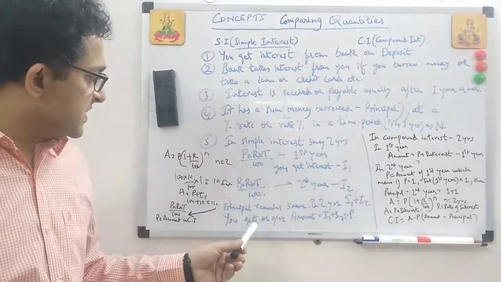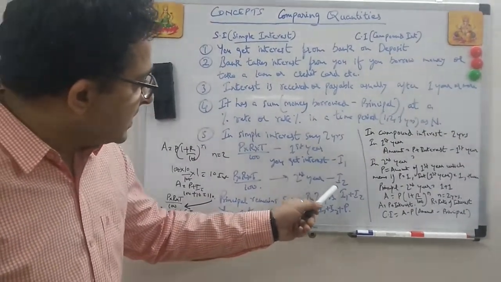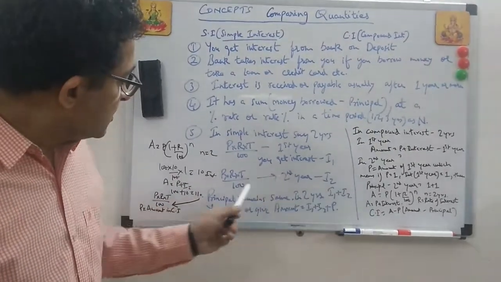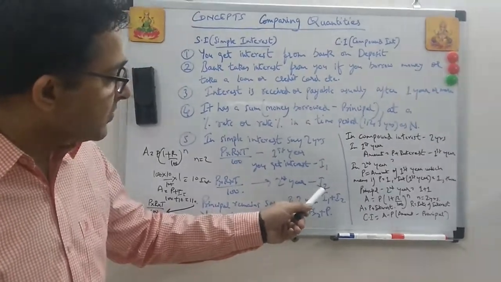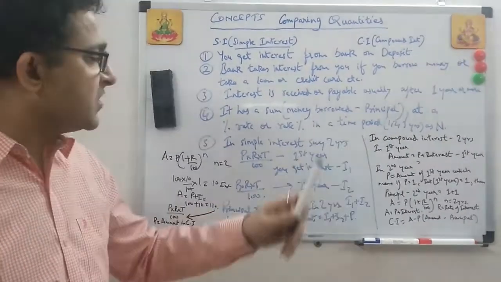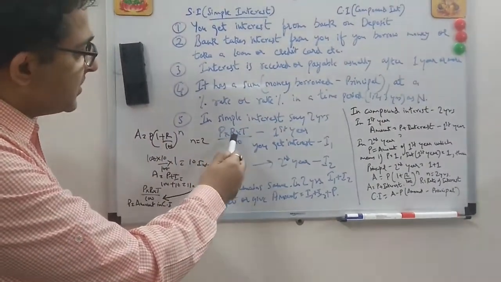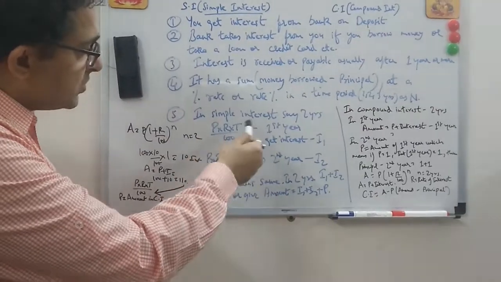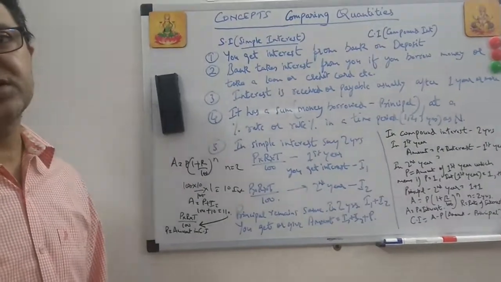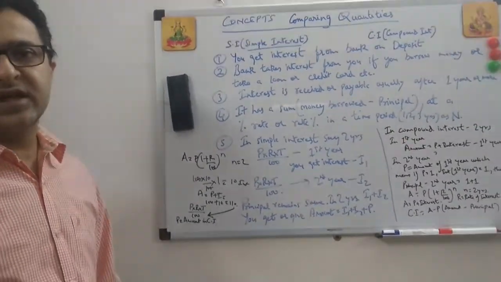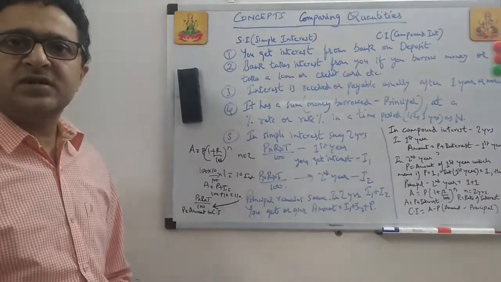So principal remains the same in simple interest. See, in 2 years interest is getting added up. So you get the amount, interest 1 plus interest 2 plus basically the principal. If it was a simple interest, then you can even directly put the formula principal into rate into T, say 2 years, upon 100. So whatever you get is the interest, right? And always remember, amount is principal plus interest. So when the money is taken from the bank and the bank says, okay, give us the amount back, basically amount is principal plus interest.